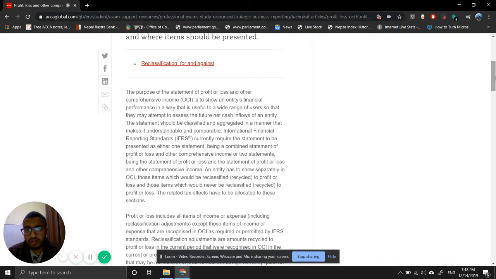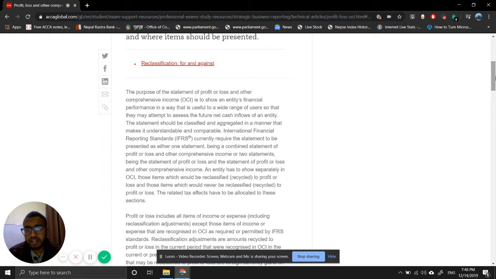The purpose of the statement of profit or loss and OCI, other comprehensive income, is to show an entity's financial performance in a way that is useful to a wide range of users so that they may attempt to assess the future net cash inflows of an entity. The statement should be classified and aggregated in a manner that makes it understandable and comparable for the users.